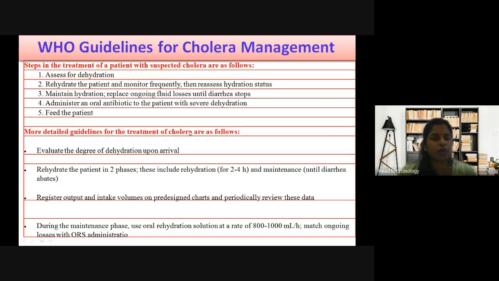Because for every disease WHO gives guidelines. Even for corona, WHO guidelines are there, no? Yes or no?